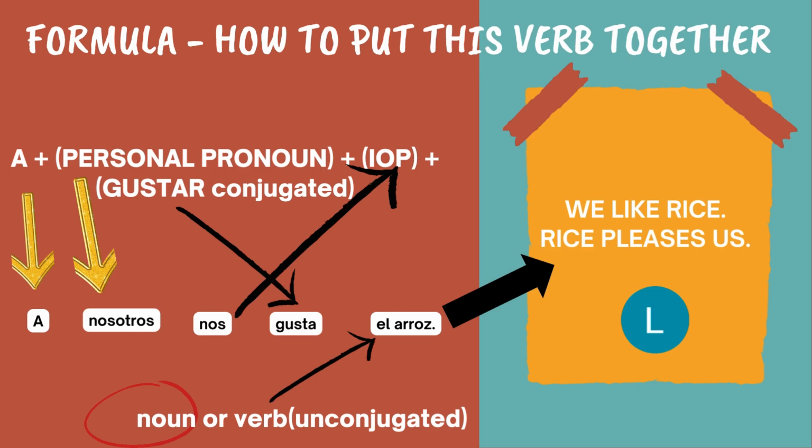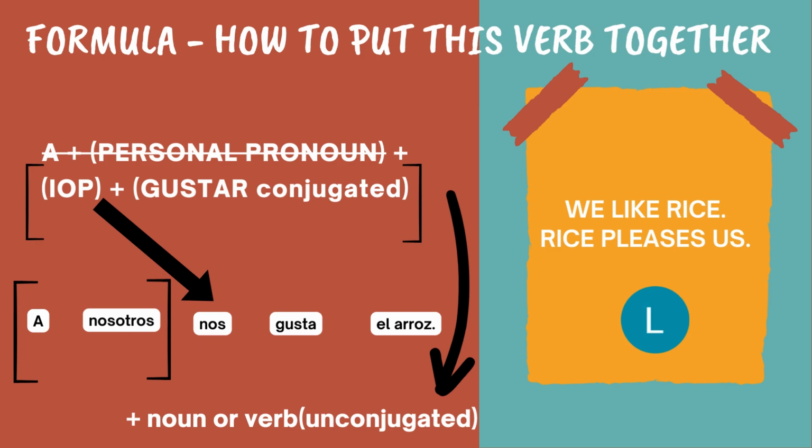The first arrow, just the A. Personal pronoun in this example is nosotros. The IOP that belongs to nosotros, because we're talking about something that we like, is going to be nos. Then gusta is gonna be conjugated with just that A, so you get rid of the R, because we're talking about a singular noun that follows it, which is el arroz. El arroz means rice, that is a noun in this case.